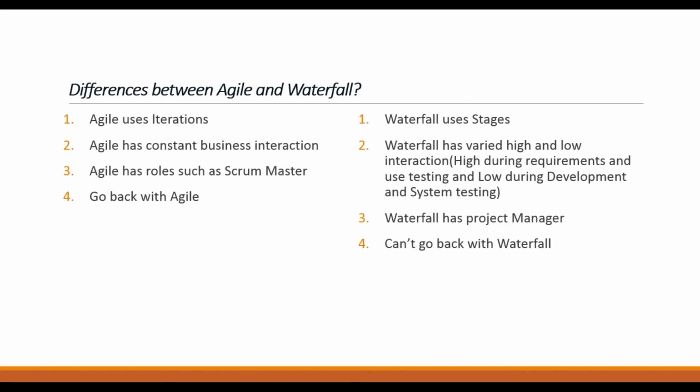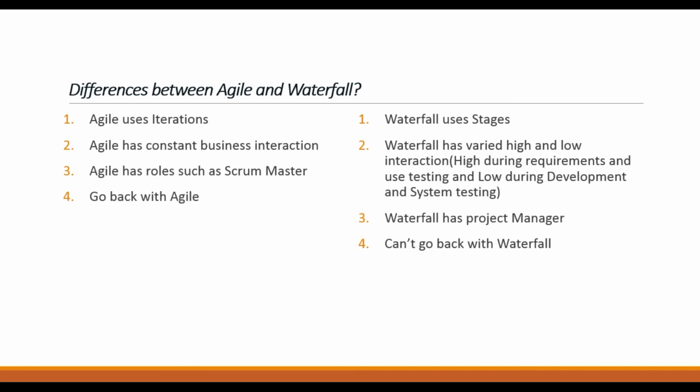Agile has roles such as the Scrum Master. He facilitates all the Agile ceremonies like planning, product backlog planning, interaction with other dependency teams, and the retrospective meeting. All the Agile ceremonies are facilitated by the Scrum Master.